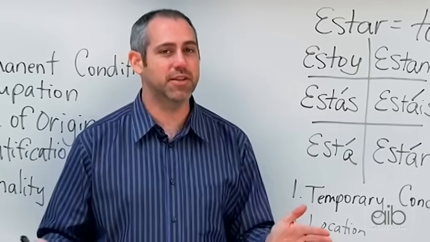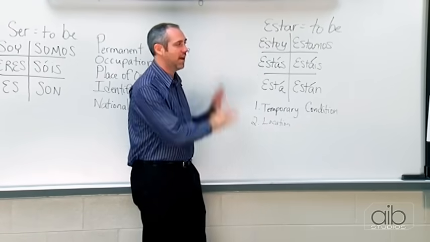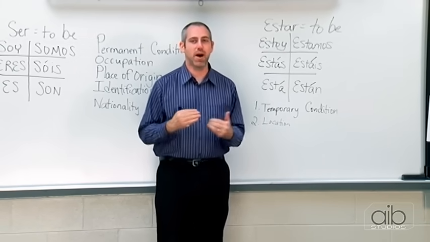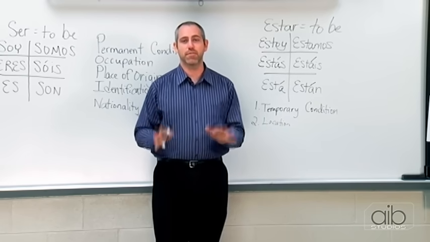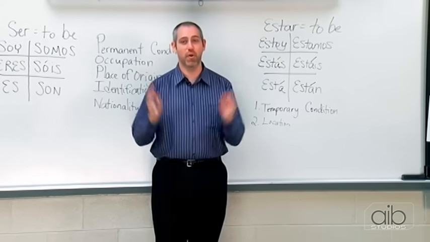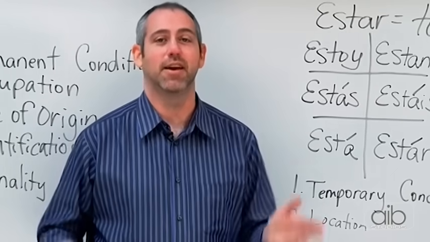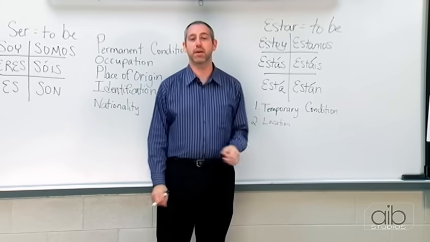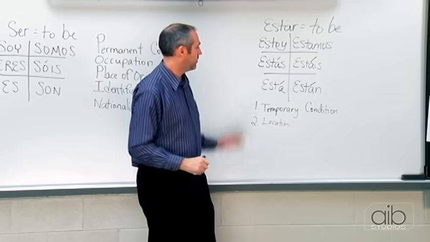Now, sometimes it gets confusing because we think of ser as the permanent and estar as the temporary or the feelings. But the problem comes is that when that location is a permanent location, you have to remember that location is always estar, even if it's a permanent location. So if you say Atlanta is in Georgia, you still have to say Atlanta está in Georgia because it's the location of Atlanta. Okay, so don't get confused on that.